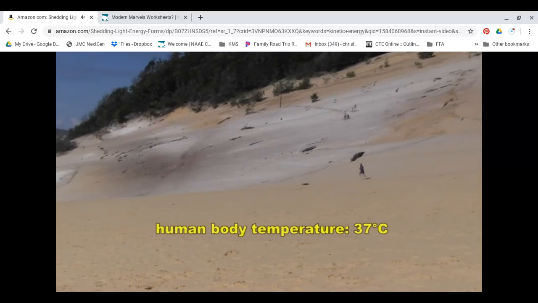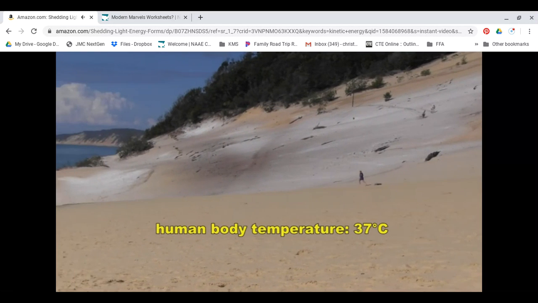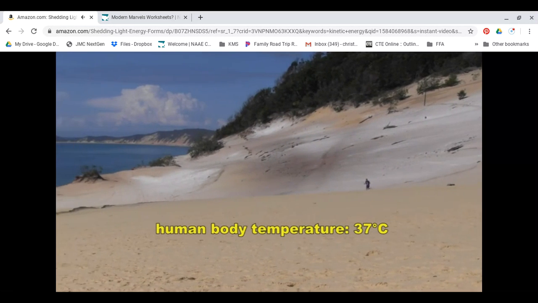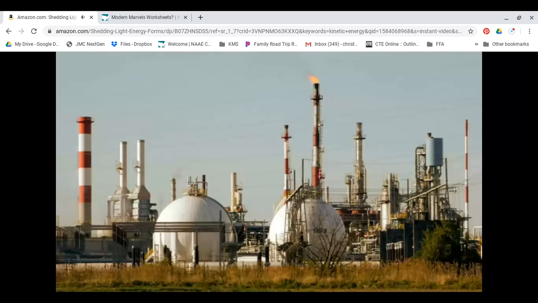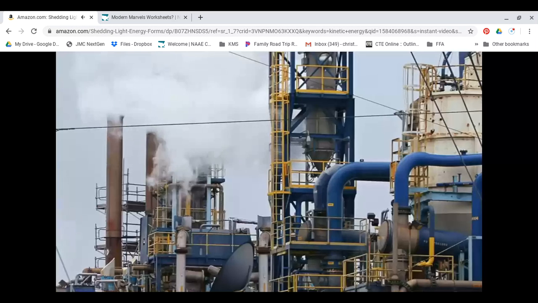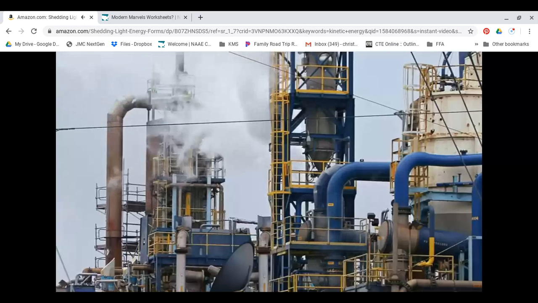Controlling heat energy is hugely important, of course, in cooking, but it's also important in maintaining our body temperature, regardless of where we are and what we're doing, at a constant 37 degrees Celsius, in keeping our homes warm, and in a huge range of industrial processes like the production of plastics and fertilizers.